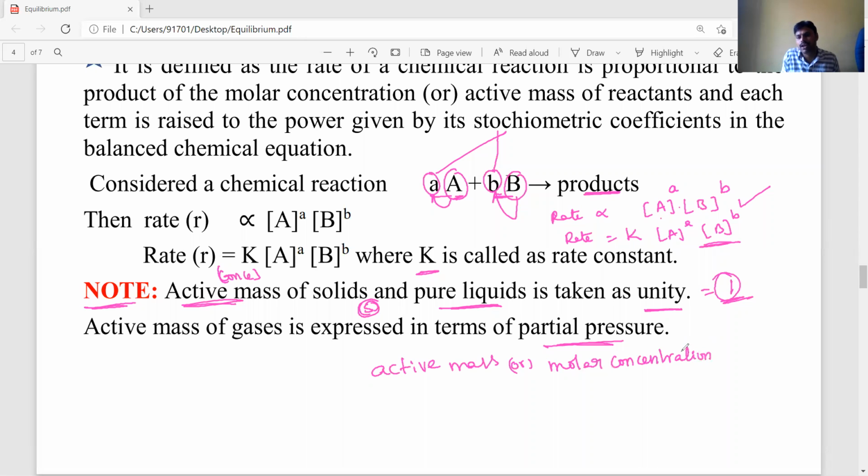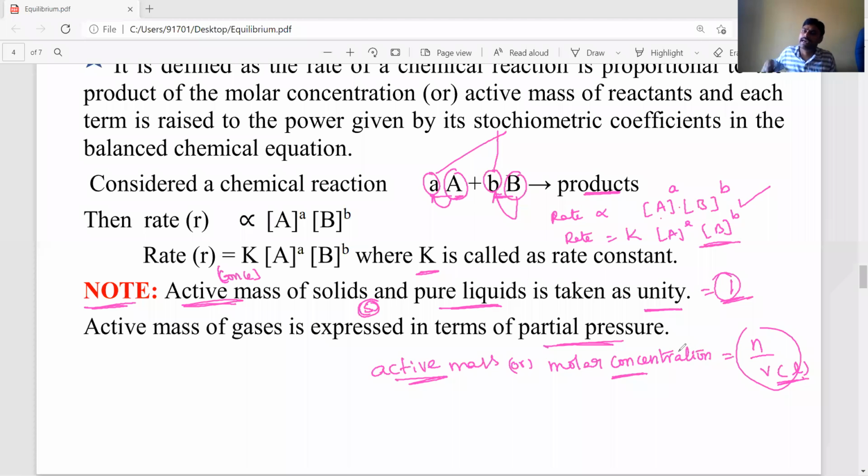Already we know that molar concentration or active mass formula is equal to n by V, V in liters, the molarity formula, which we discussed in the first chapter. Molarity is the number of moles of solute present in 1 liter of a solution, n by V, number of moles of solute by volume in liters.